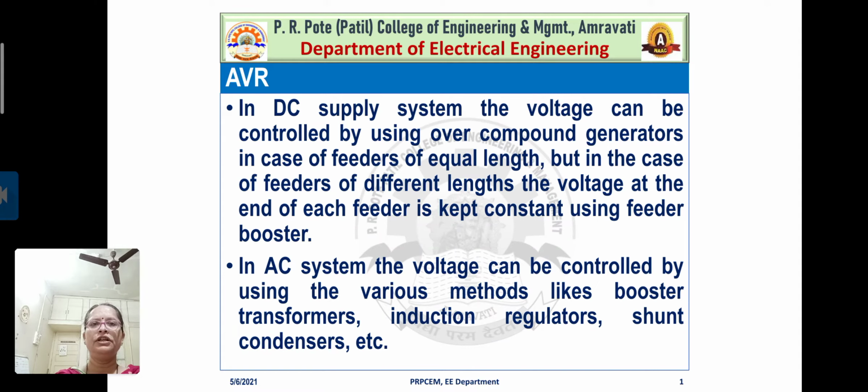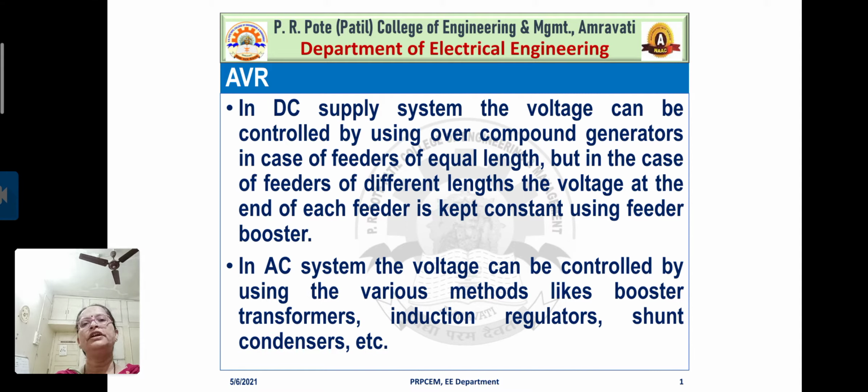So how? In a DC supply system, the voltage can be controlled by using over compound generators in case of feeders of equal length, but in the case of feeders of different lengths, the voltage at the end of each feeder is kept constant using a feeder booster. Then how are we going to control the voltage as constant? For a DC supply system, it can be controlled by using over compound generators, but in which case?